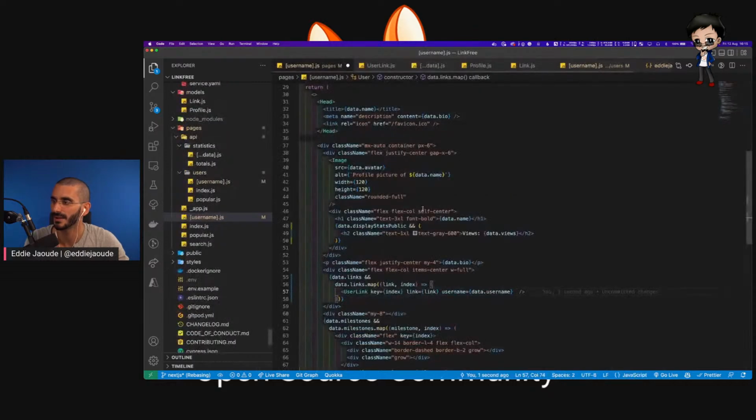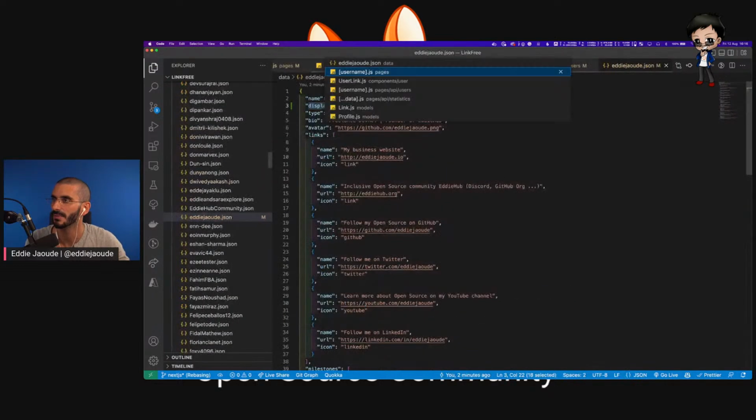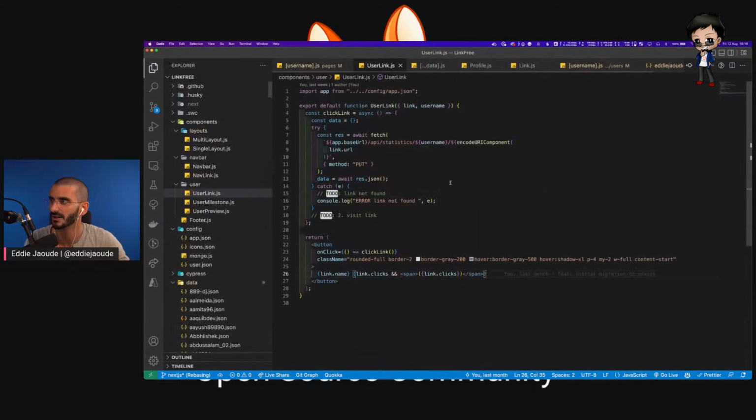public, true or false. Let's keep the same name. So display stats public, true or false. It will be data display stats public. Okay, so let's go back to the links file. Let's grab it up the top here. And then here we'll want to say display stats public, then do that. Is that correct? What's wrong with that? Maybe you can't nest it.